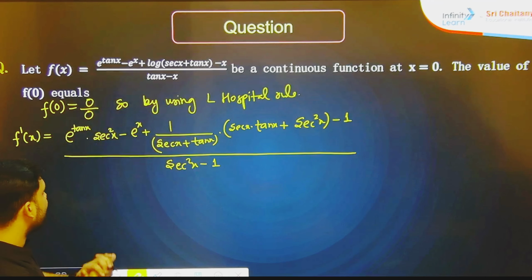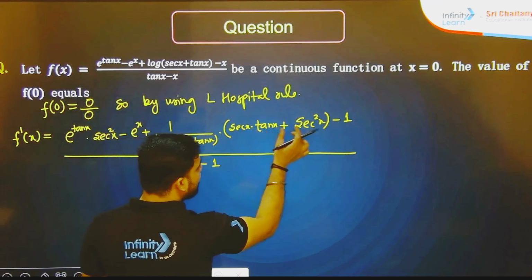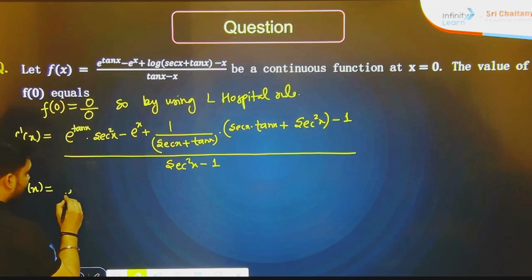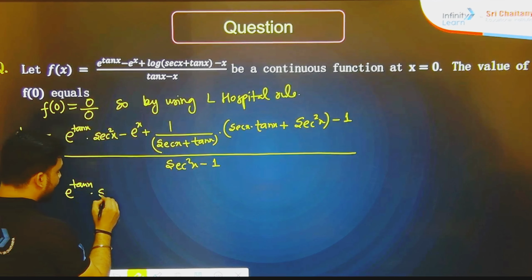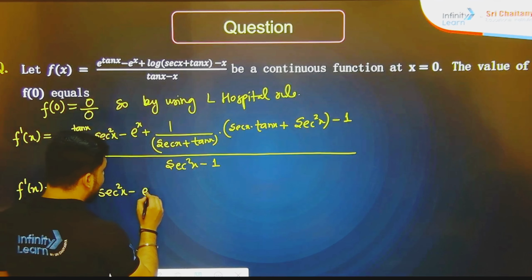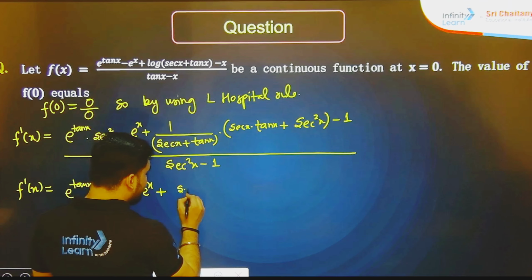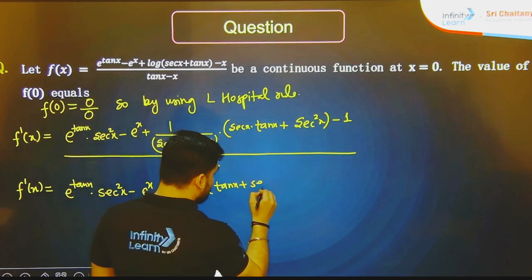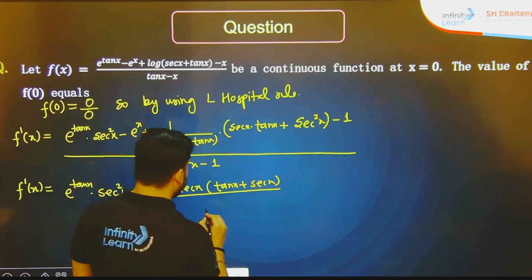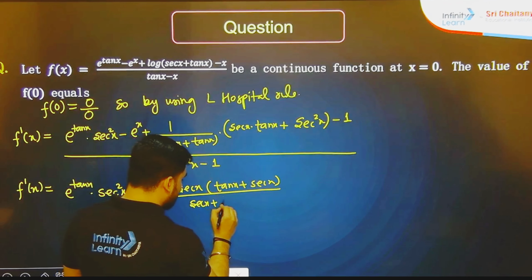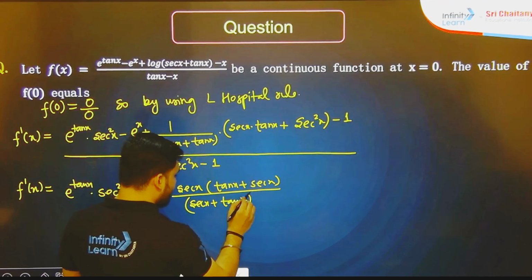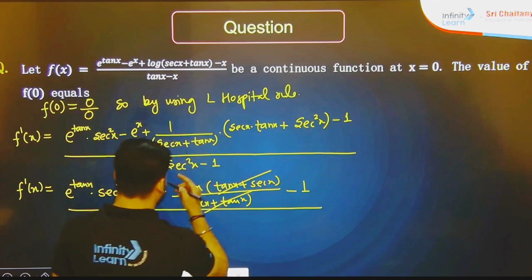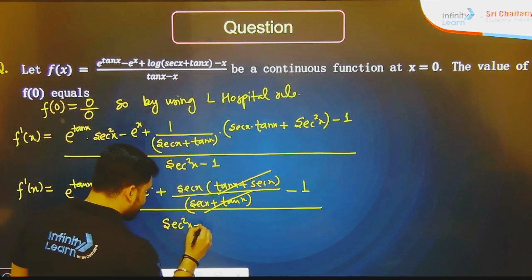Now if you see properly, we can take sec x common. So in the next step, f dash x is e to the power tan x dot sec square x minus e to the power x plus sec x we can take common. So this is going to become tan x plus sec x divided by sec x plus tan x. We can cancel this one and here it will be 1. Now this is going to become sec square x.